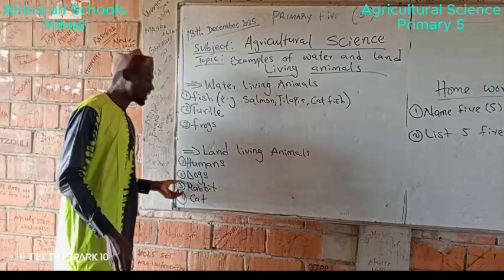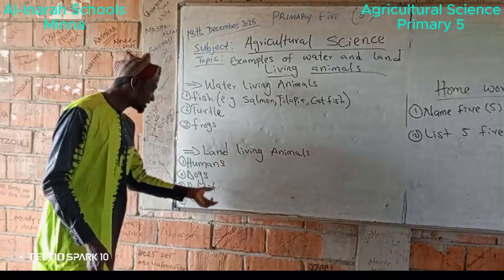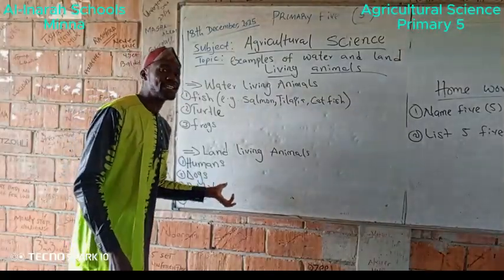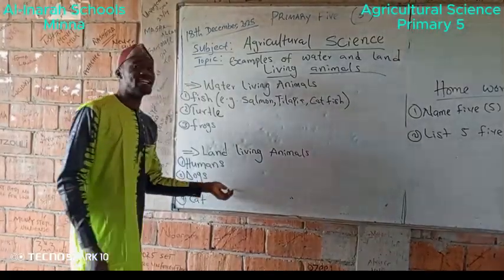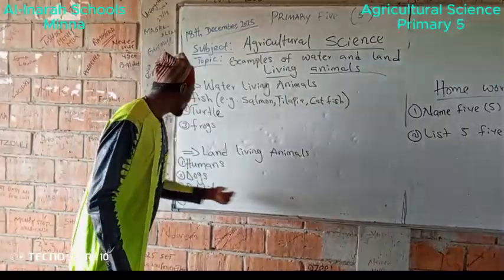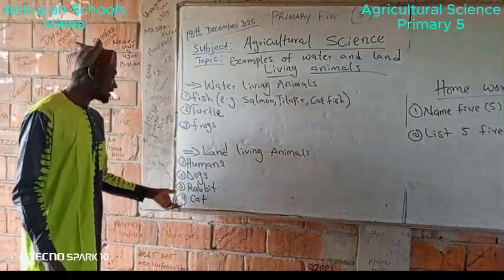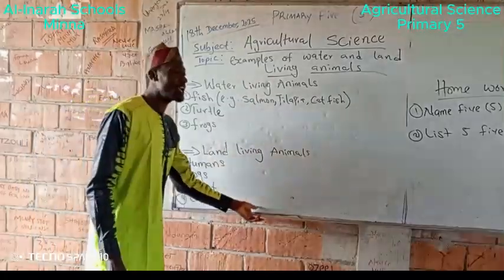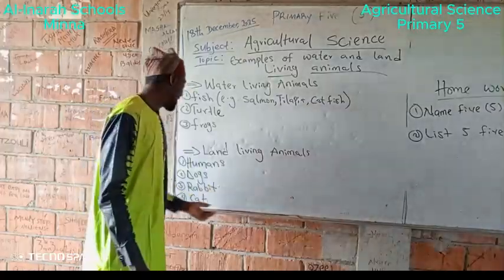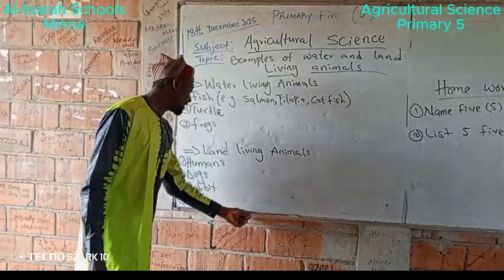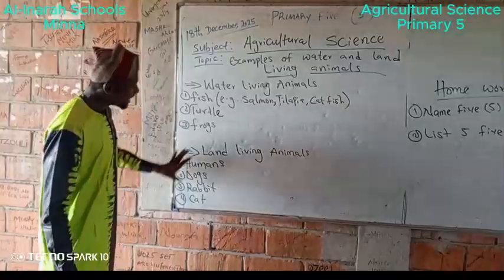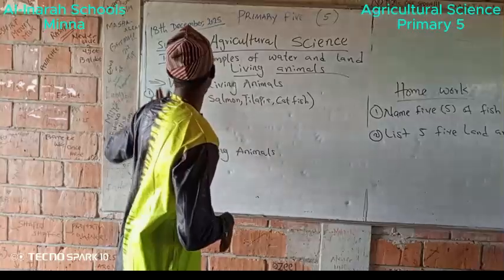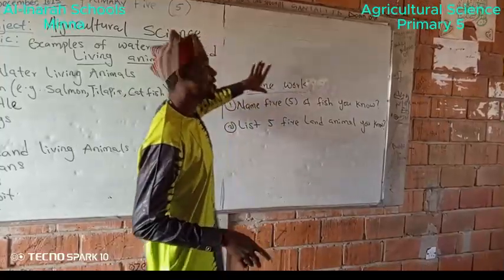The next one is rabbit. This is our lovely petting animal. Rabbit in Nupe language we call it Karigi, and in Hausa language we call it Zomo. The next one, last but not the least, we are having cat here. Cat in Nupe language we call it Dangi, and in Hausa language we call it Magi. These are land living animals.